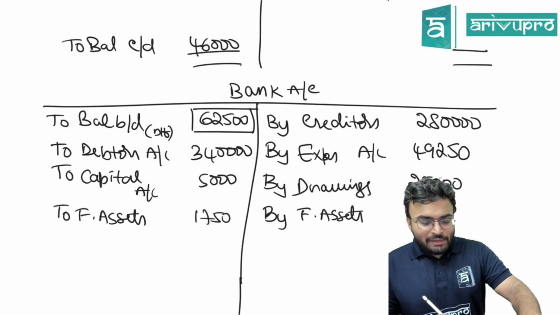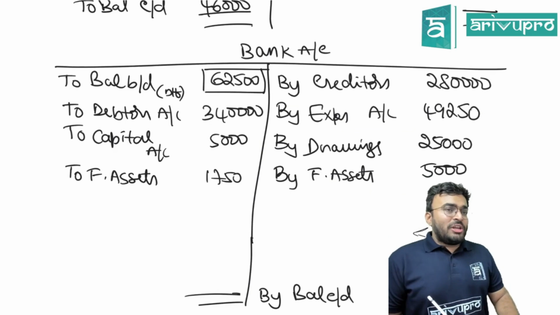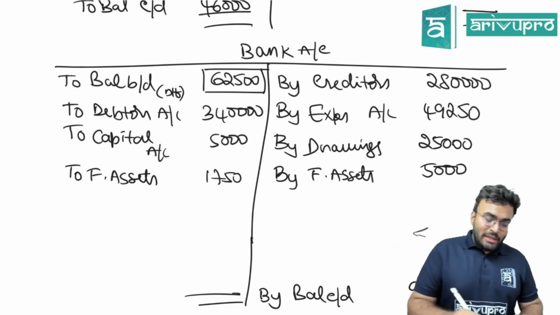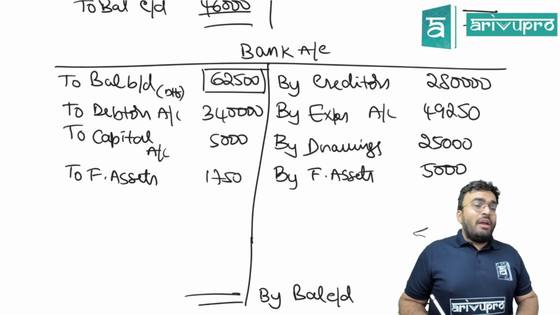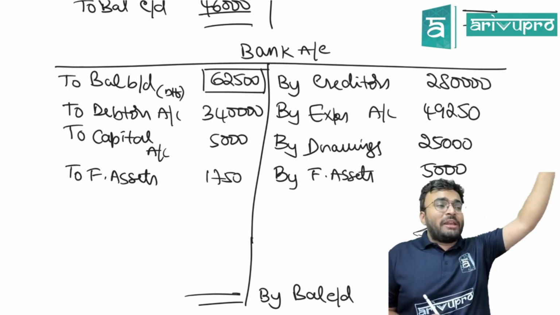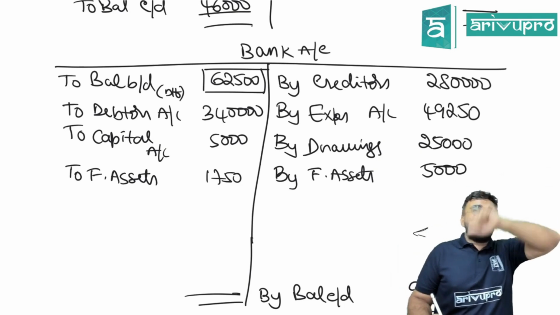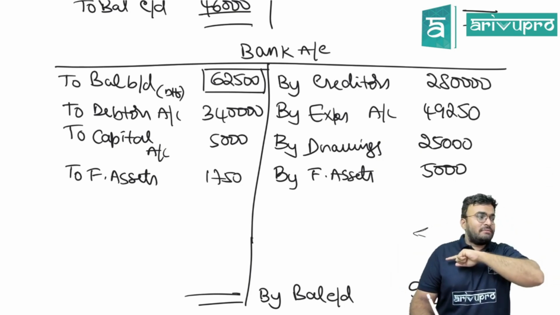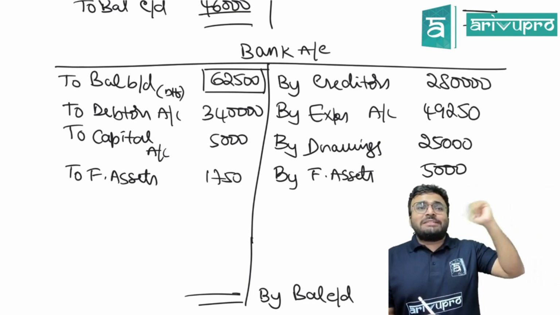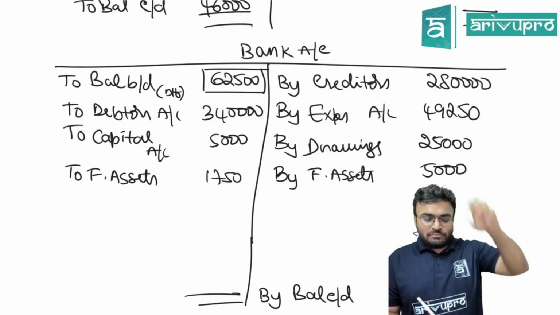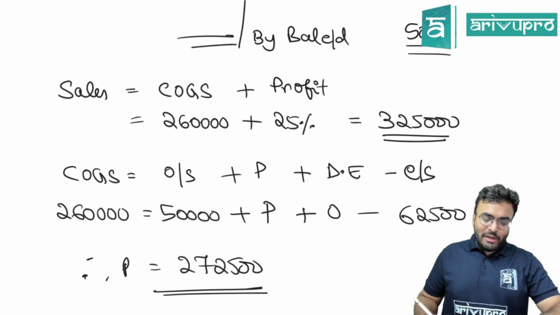Clear? Bank. Bank, what is the situation? Opening balance was not there. So opening balance was the balancing figure. Why do we need opening balances? To prepare opening statement of affairs. Why do we need closing balances? To prepare the closing balance sheet. Clear? Sales, purchase, why do we need? To prepare trading account. All these through the working note we got.